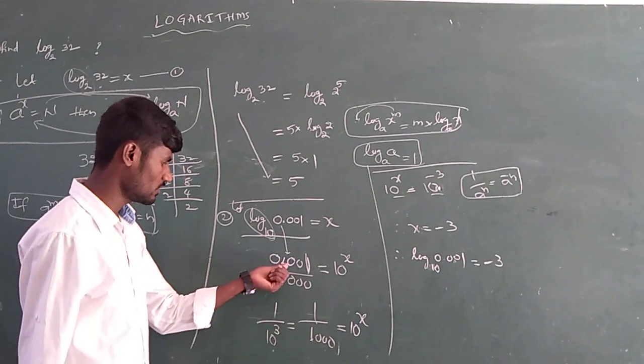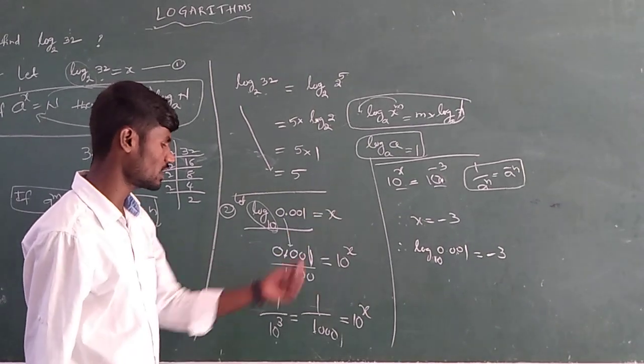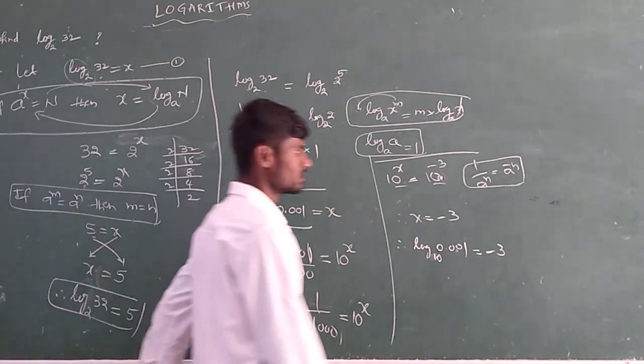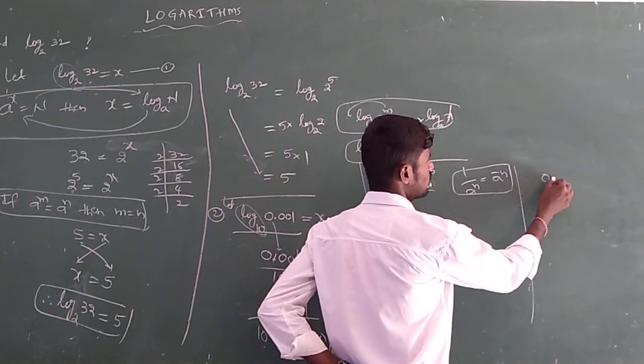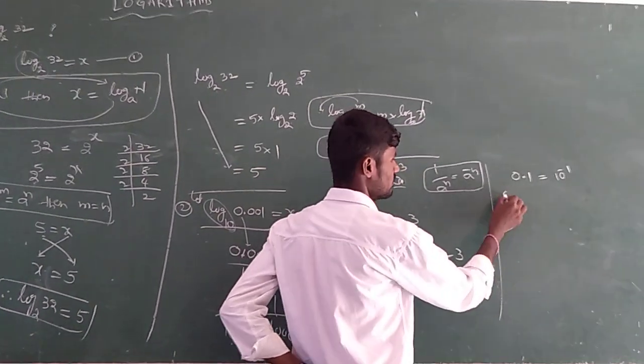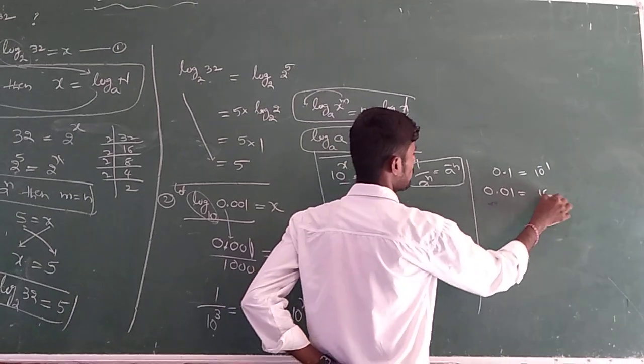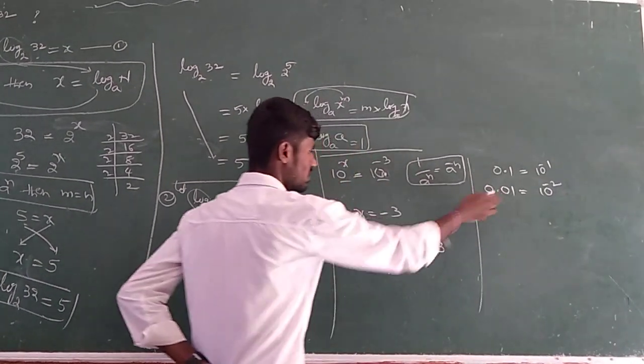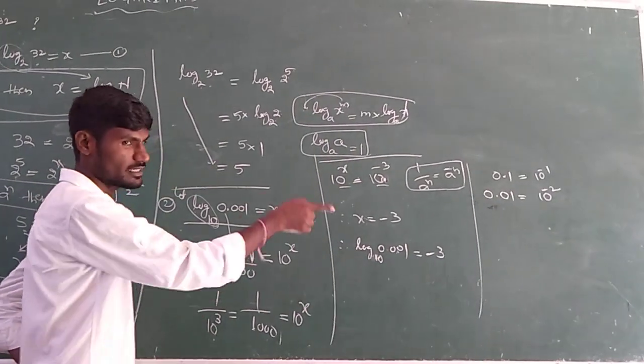Otherwise, if you feel it is lengthy, some students already know how we can convert, so I will tell you that also. If it is 0.1, we can take it as 10 power minus 1. If it is 0.01, that is 10 power minus 2.